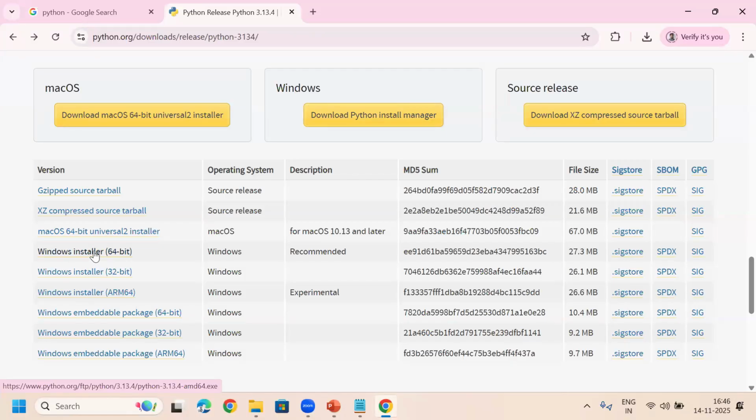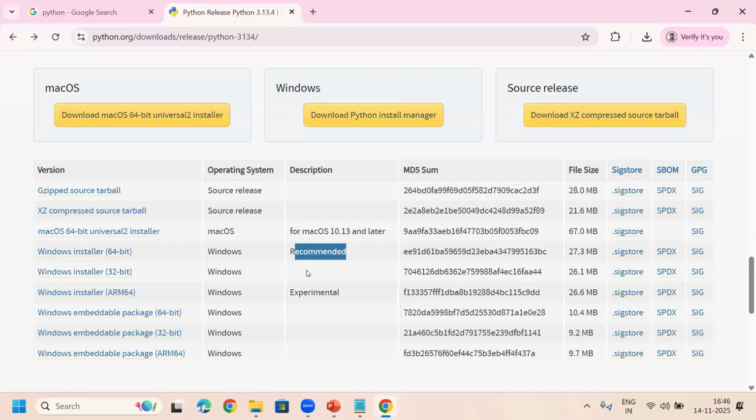If you want to download and install previous versions, just a little bit back versions, you can explore like this. Suppose if you want to download for Windows, you can find here Windows installer 64-bit version. That is recommended, Windows installer only, and that too 64-bit only.